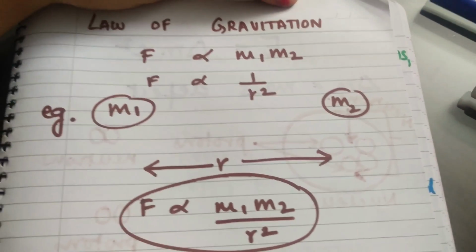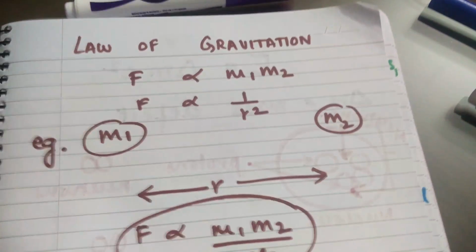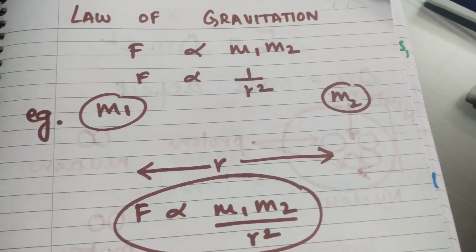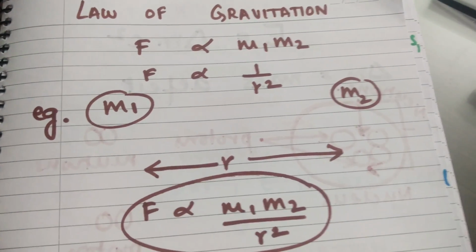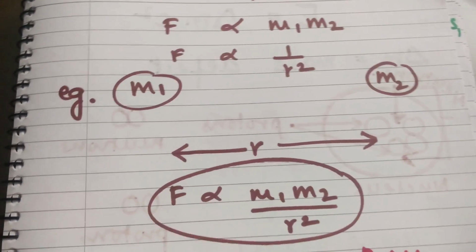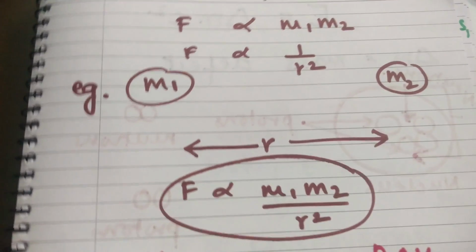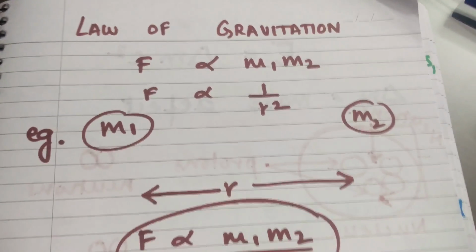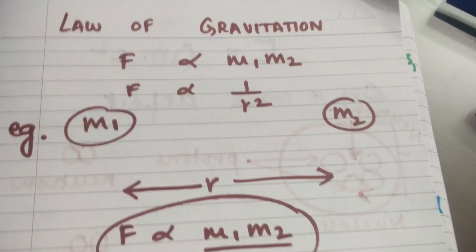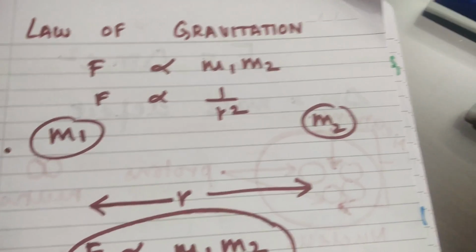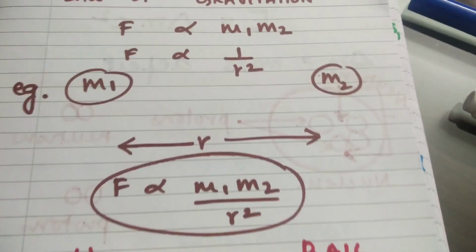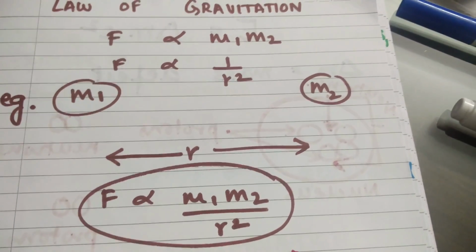Today we're going to talk about the law of gravitation. Now, Newton's law of gravitation describes a force of attraction that exists between all particles. Any two particles that are placed at a distance apart are going to attract each other, and the force is called gravitational force. This is directly proportional to the product of the masses of the particles and inversely proportional to the square of the distance between them.